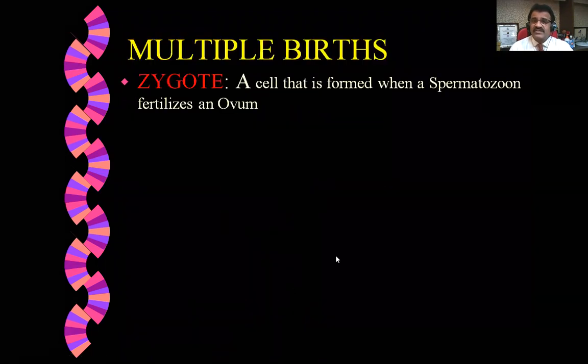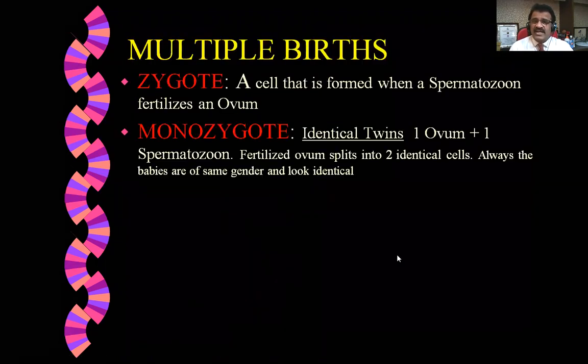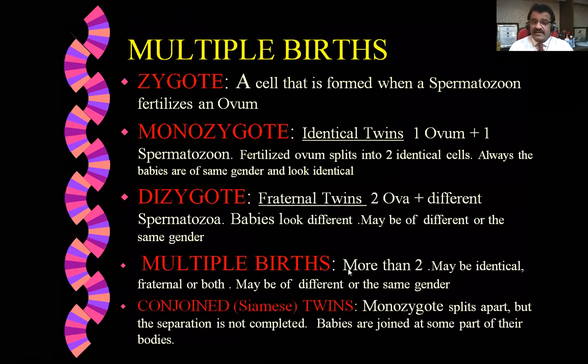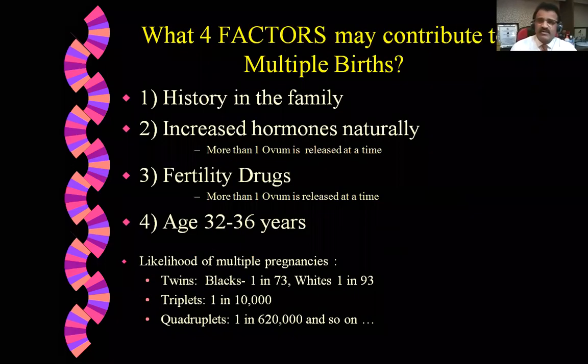Multiple births means more than one child, like twins, triplets and quadruplets, and conjoined babies means Siamese babies. These are not genetic or chromosomal defects; these are multiple births. We will deal with it when we study embryology. Other factors responsible for multiple births include high maternal age, some drugs, or a family history.